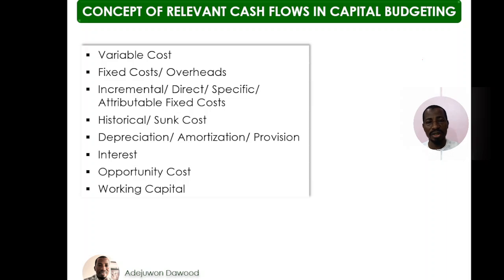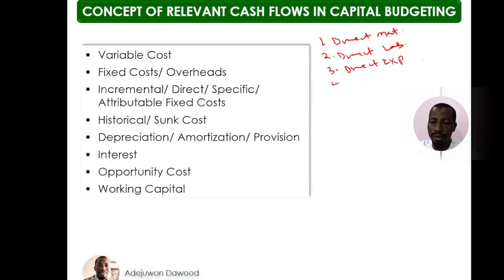Examples of variable cost include number one, direct material. Number two, direct labor. Number three, direct expenses.